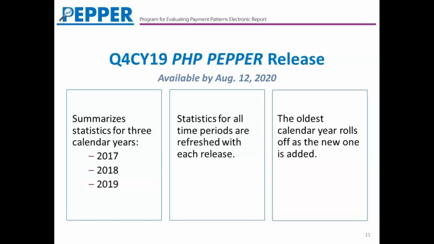What that means is if you're looking at the newest PEPR and comparing it to last year's release, you could see some slight changes in the numerator and denominator counts, perhaps in some of the 80th percentile numbers for the comparison groups and so on. That would be due to the reflection of those refreshed statistics, which may include revised claims that were submitted over the last 12 months, late claims, claim adjustments, those types of things. So just keep that in mind when you're looking at your PEPR. And of course, remember that the oldest calendar year rolls off as the new one is added on.